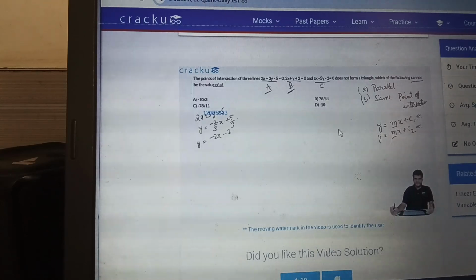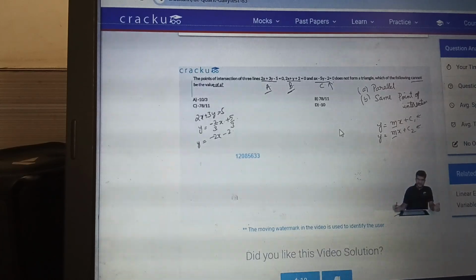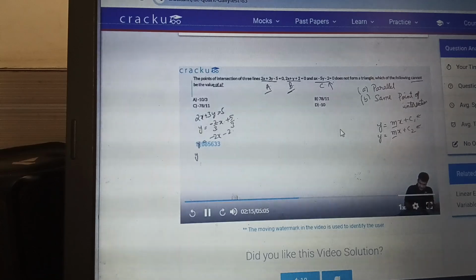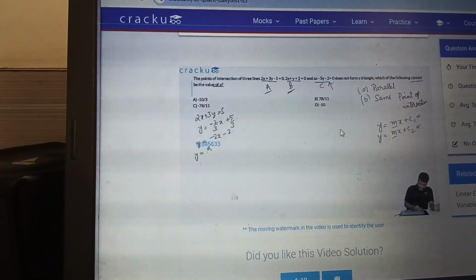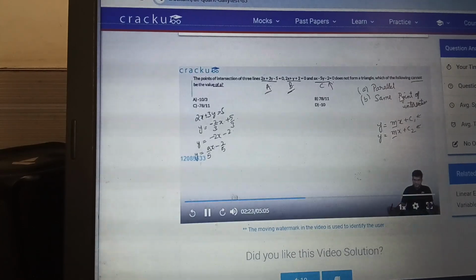So the slope of both the lines are different, so they are not parallel to each other. But it is possible that both the lines are parallel to the third line because a is a variable. If you are looking at the third line, ax minus 5y is equal to 2 or y is equal to a by 5 x minus 2 by 5.